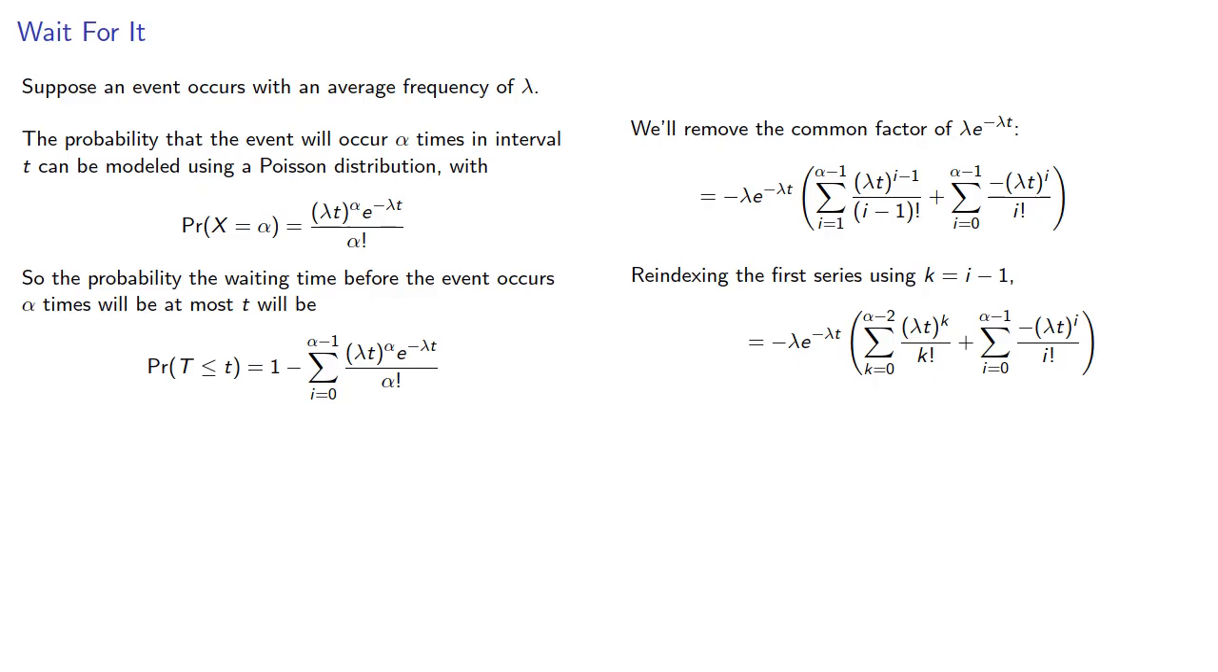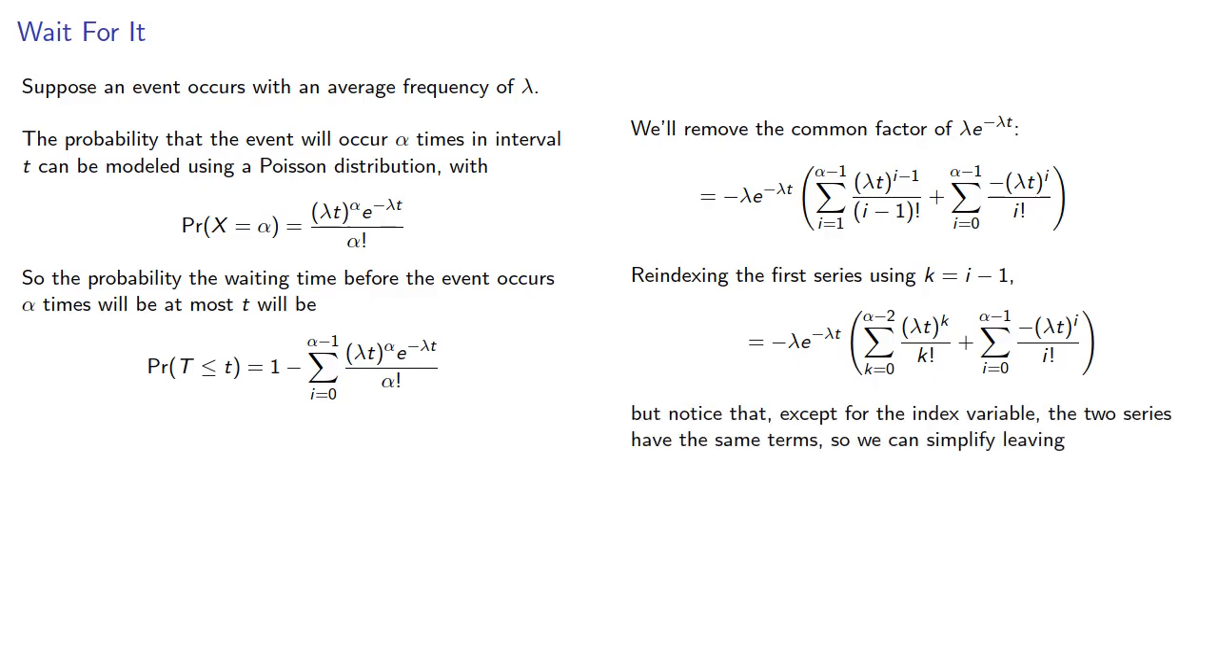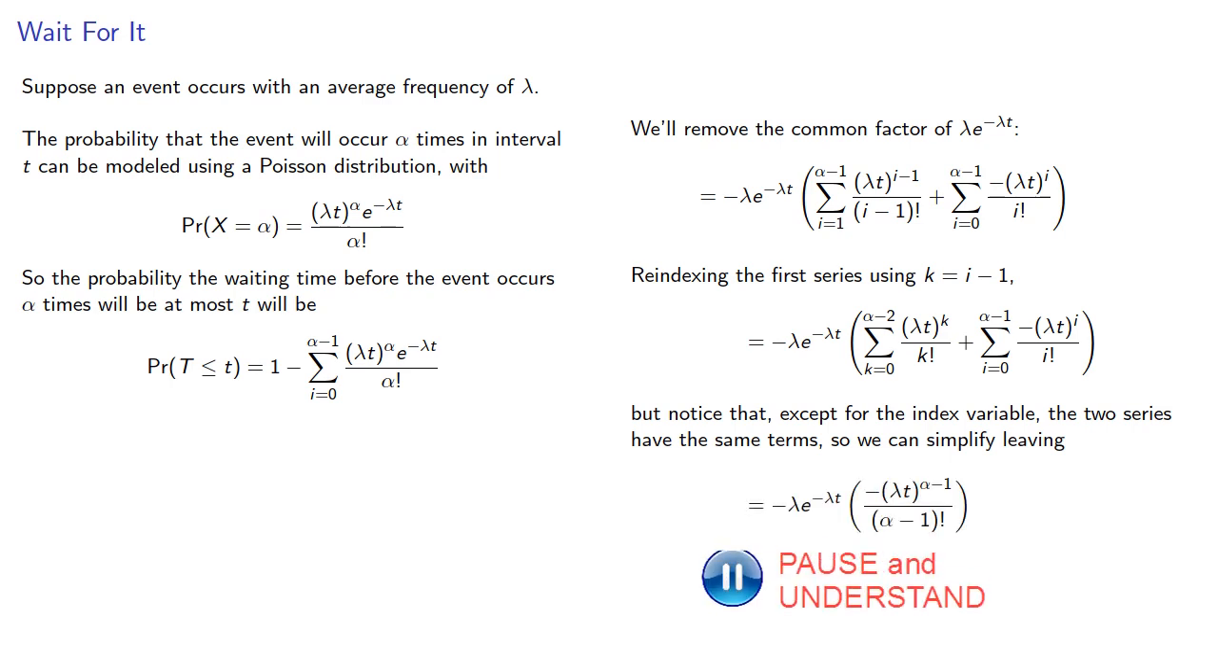But notice that except for the index variable, the two series have the same terms, but they have opposite signs, so almost all of them will cancel. The only other difference between the two series is that our second series includes one more term which doesn't get canceled. And so this summation is, and we can simplify that too.